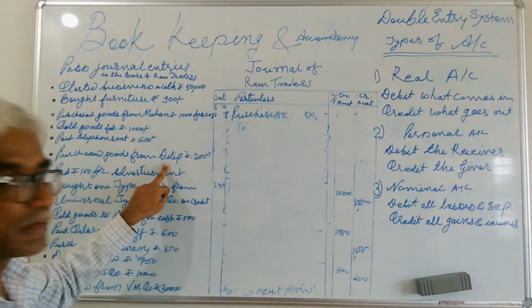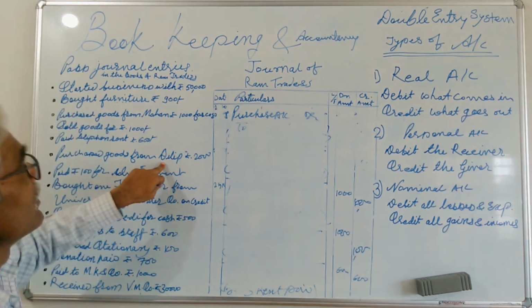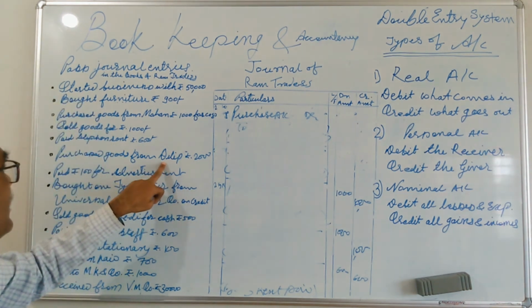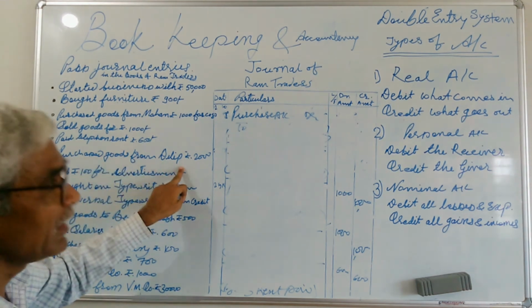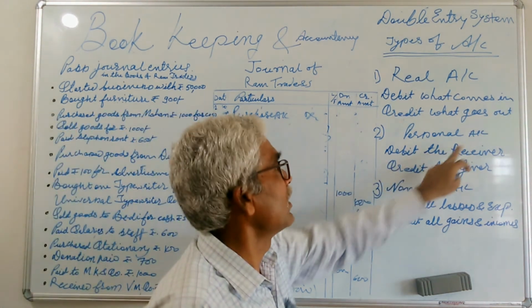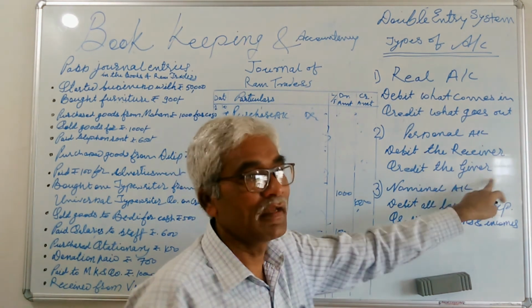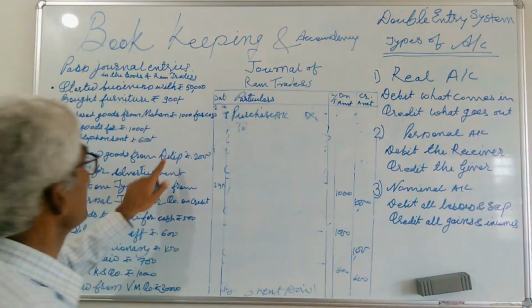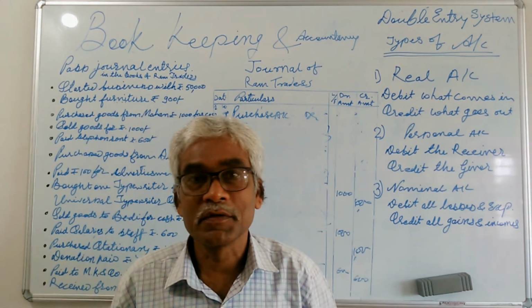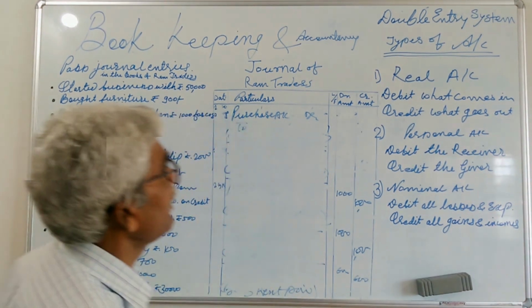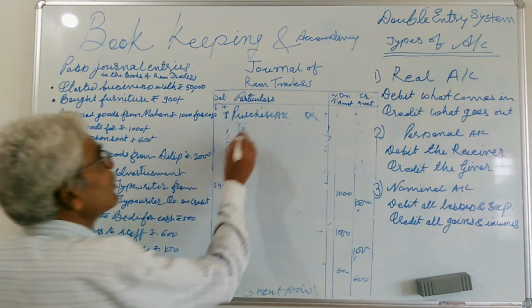In this transaction, is he a receiver or a giver? It is very easy to understand. Purchase goods from Dilip. As per the personal account, debit the receiver, credit the giver. In this transaction, Dilip is a giver because we purchased the goods from Dilip. So credit goes to Dilip. So to Dilip account.